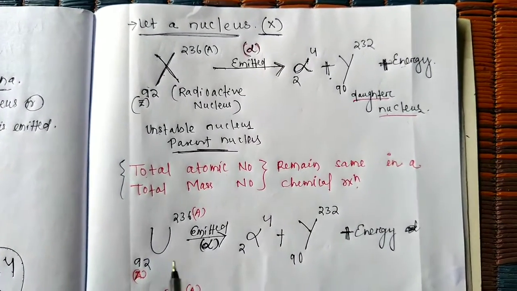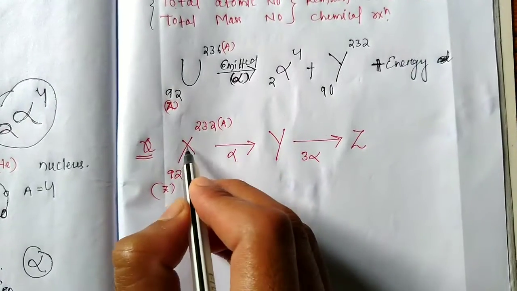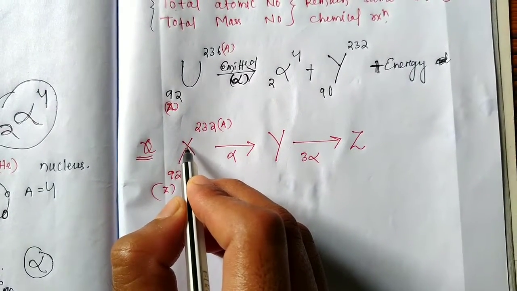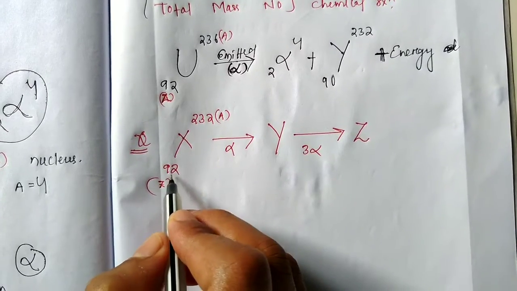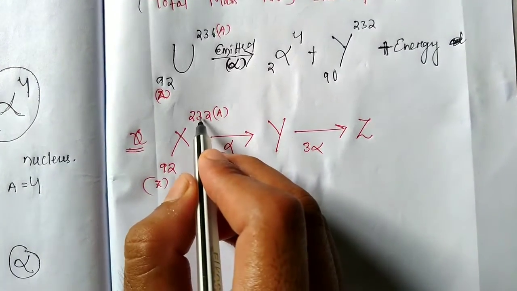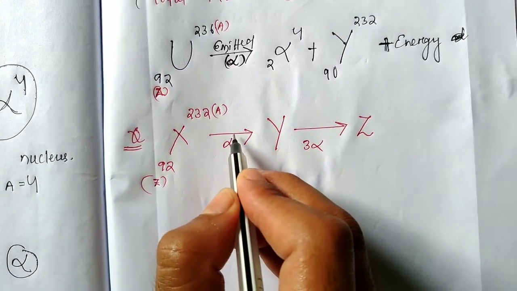Students, one question for you. Suppose this is the parent radioactive nucleus, atomic number Z equal to 92, mass number 232. An alpha particle is emitted.